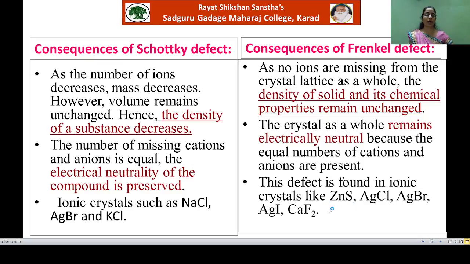Ionic crystals like zinc sulfide, silver chloride, silver bromide, silver iodide and calcium fluoride are showing the Frenkel defect. Now you observe here that silver bromide is showing Schottky defect as well as Frenkel defect. This ionic crystal AgBr can show both of these two types of defects.